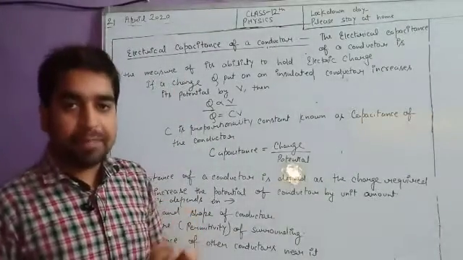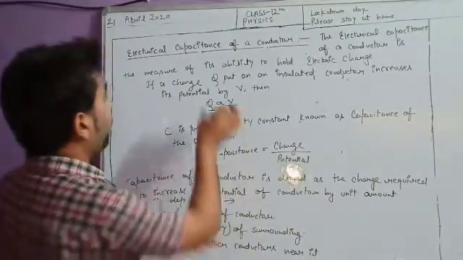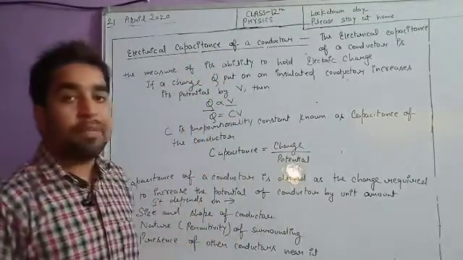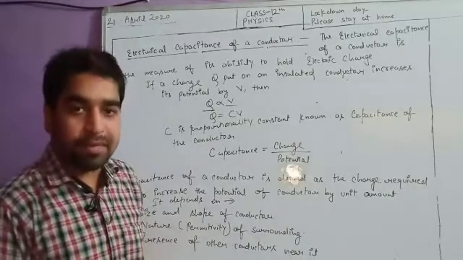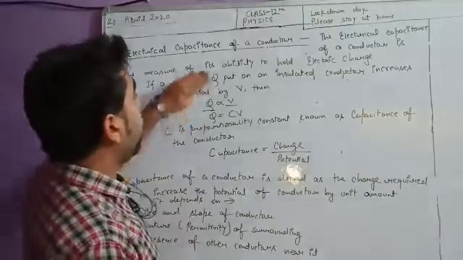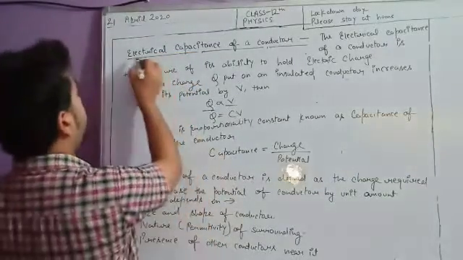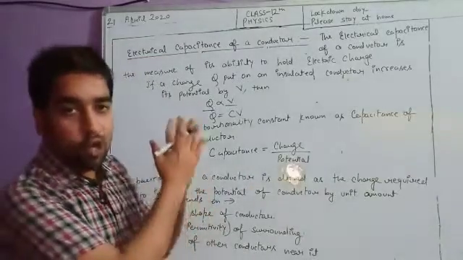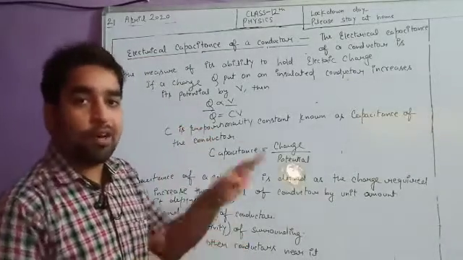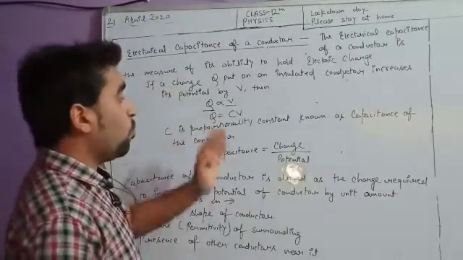By this name, electrical capacitance, you can correlate it with your general life. What is the meaning of capacitance, or capacity? Capacity is the ability to store something. Similarly, here we are discussing the capacity to store electric charge. The answer to this topic is even written in the meaning of it. So electrical capacitance is the ability to store charge.